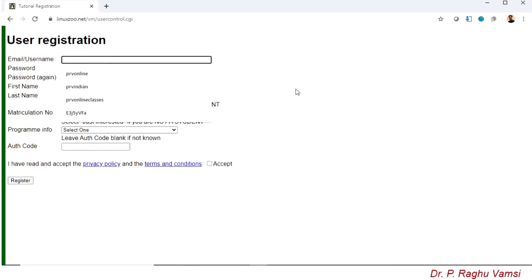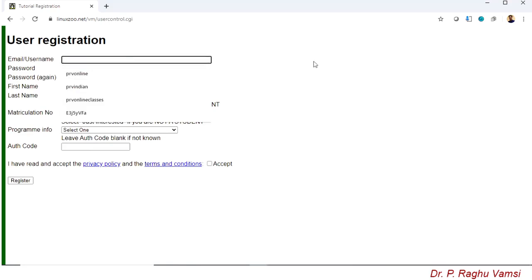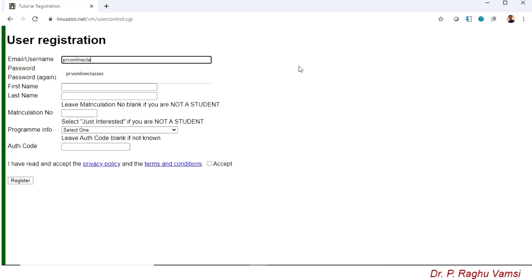Here for the email ID, you may create an email ID or enter your own email ID. For example, I want to enter my email ID, prvonlineclasses@gmail.com. Password, okay, I will not say it, I will type it here.